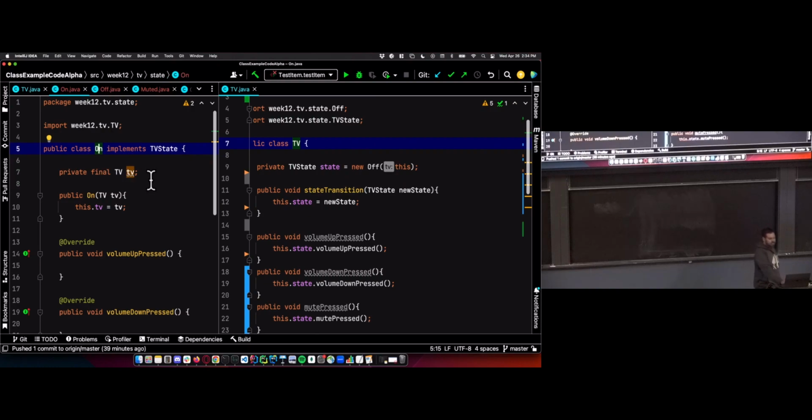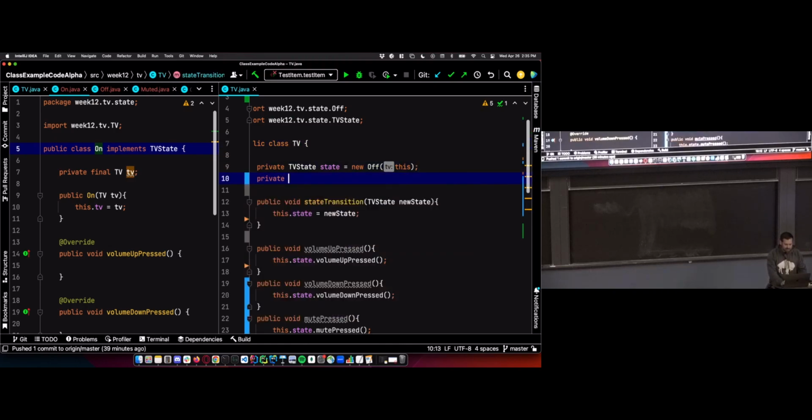Because if I put an instance variable inside the state, and maybe I do volume like that, and I have the state controlling the volume, what's going to happen when I transition states? That variable's gone. It's garbage collected. And I forget what the volume is. But this volume has to persist. It has to be retained as we're switching states, as we're moving around states. So we want that volume to be part of the TV itself.